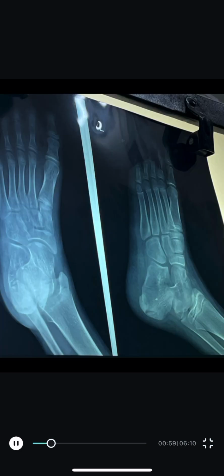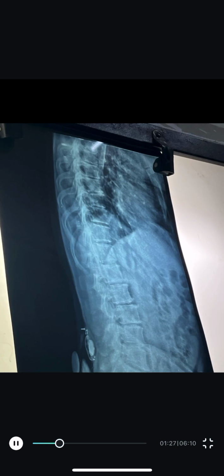Okay, so this is another case of a 9-year-old female having a history of falling, and she had pain in the foot. So after doing X-ray, it is confirmed that she had a split fracture in the calcaneum. So I will go through various X-rays and I will tell you how we can appreciate them well and how we can take the history from the patient. I am going through several X-rays, then I will tell you in brief.